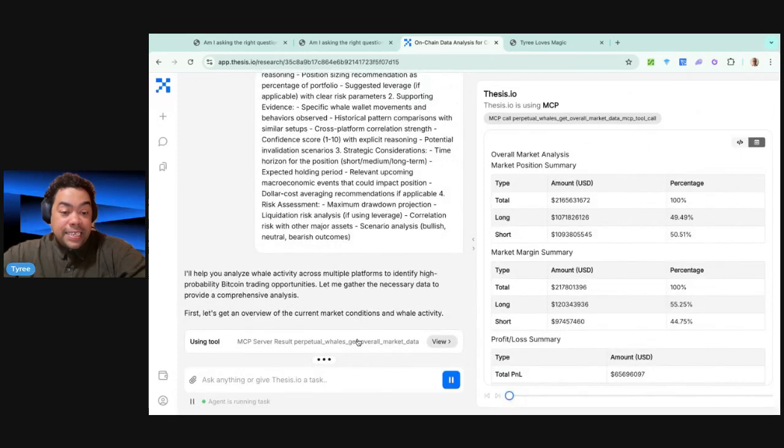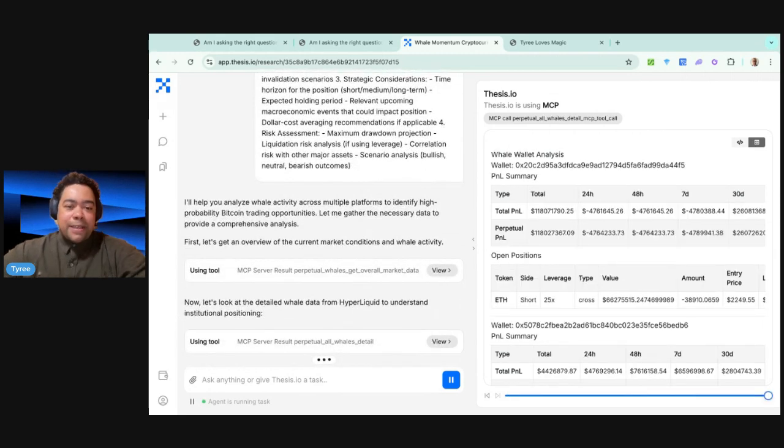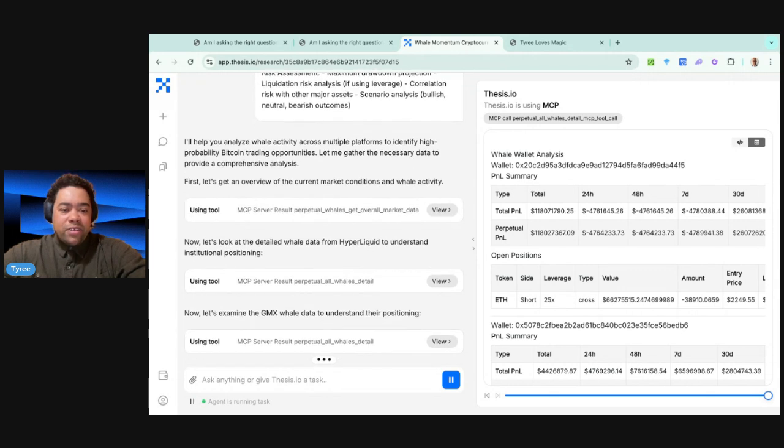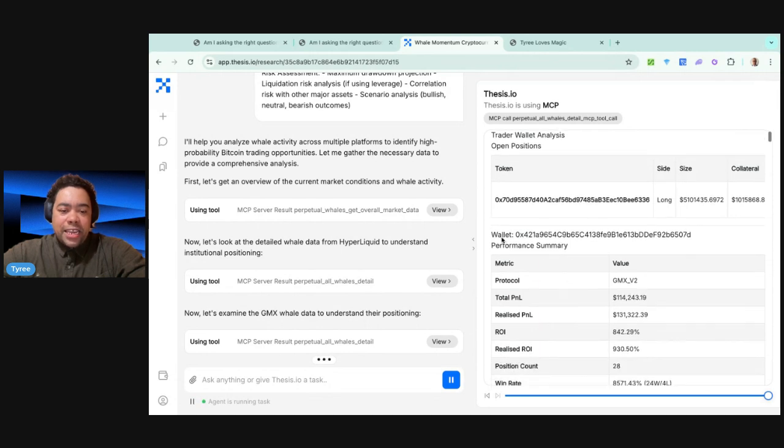Now we expect to see a lot of the same exact tasks being run, right? That's a no-brainer. So we expect it to go out there and look for that same whale data, make the same analysis, but look at the output of that research and analysis a bit differently. So we're going to let this run, and we're going to view that and check it out.